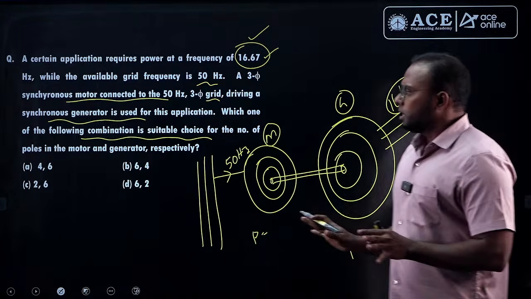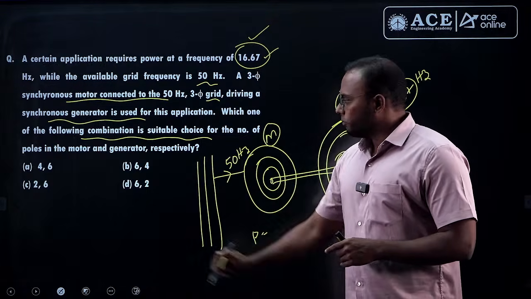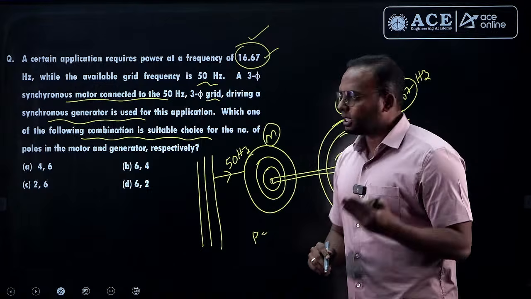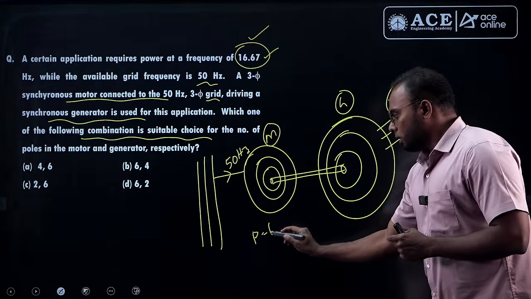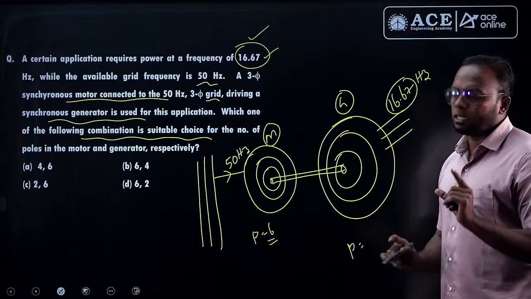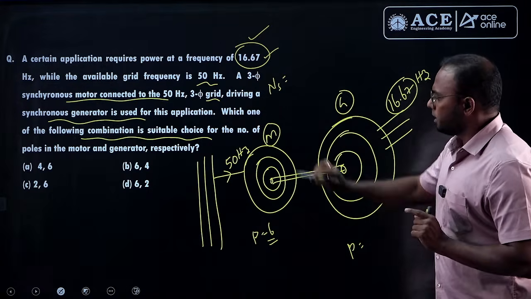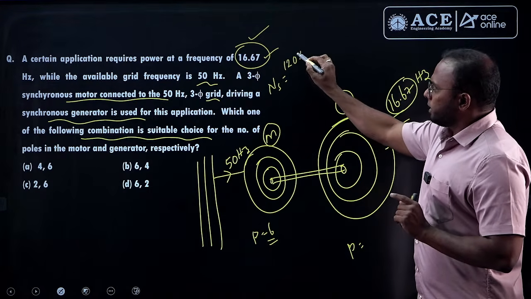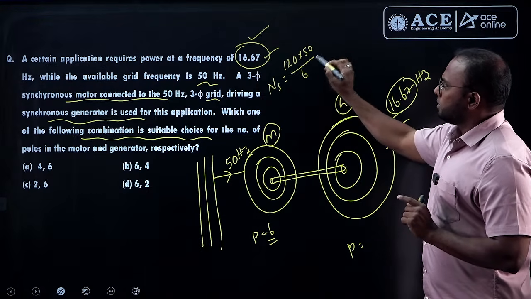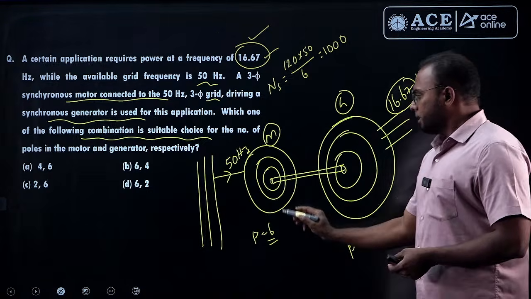So very simple. Let us check according to the options first. Let us check 6 poles first. In the synchronous motor, let us assume 6 poles are there. If it is 6 pole, what is the speed at which the synchronous motor rotates? Synchronous speed always. What is the synchronous speed equation? 120 f by P. So 120 times 50 divided by 6 poles, we get 1000 RPM. So synchronous speed is 1000.